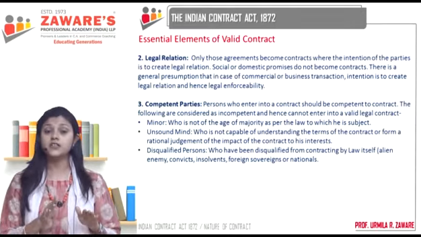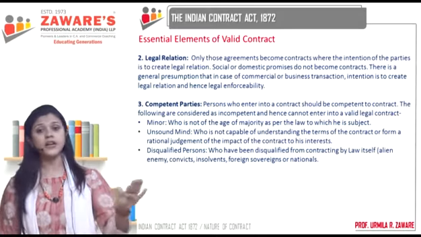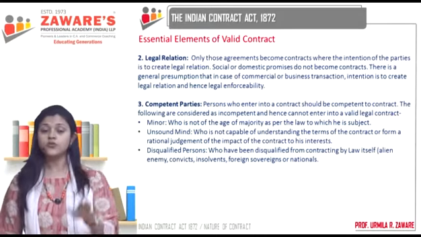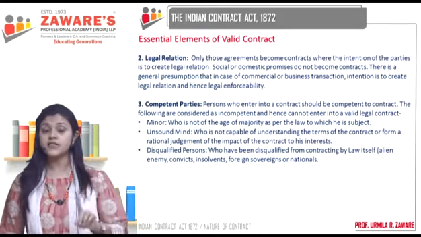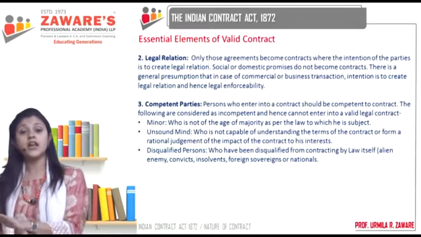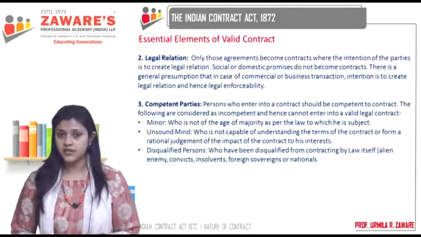So these people are completely debarred from entering into contracts, because in fact the law is protecting them. The law is saying that they on their own cannot form a rational judgment. They on their own do not have the mental capacity to understand the terms of the contract. So nobody should cheat them. Correct? Nobody should take undue advantage of this condition of theirs. So the law says it is better we do not allow them to enter into contracts.